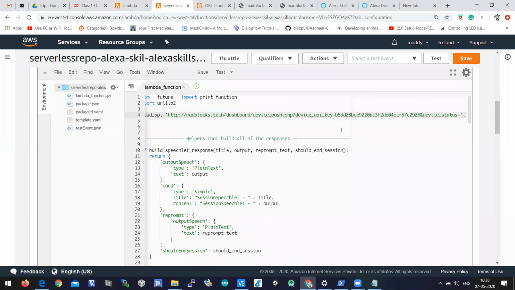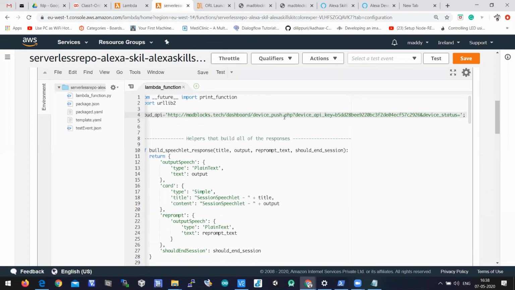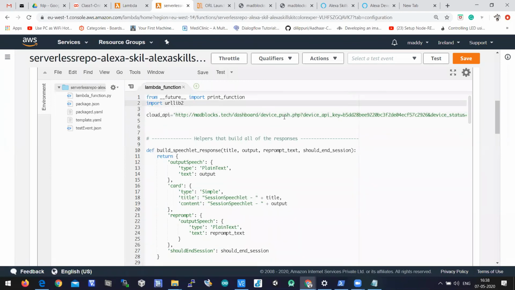On the top, you need to declare a variable of cloud_API equal to one URL, which is nothing but the push API. So the push API you need to place here after the equal to. And above this, you need to import a module called urllib2. So these two lines you have to append. Cloud_API equal to the push API in single quotation.